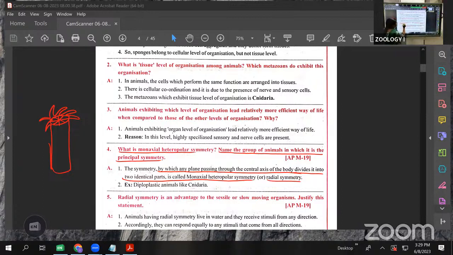Another name for radial symmetry is monoaxial heteropolar symmetry. Means according to the center point, we can cut along any plane and gain two equal halves or mirror images. That type of symmetry is called radial symmetry. Example: diploblastic animals like cnidarians have this type of symmetry. Next.